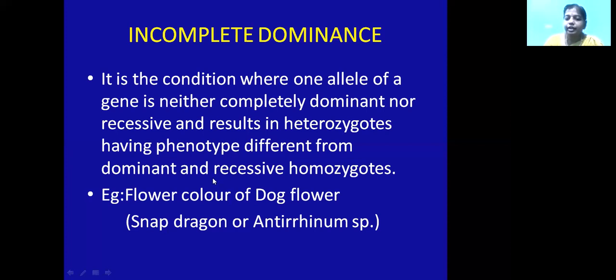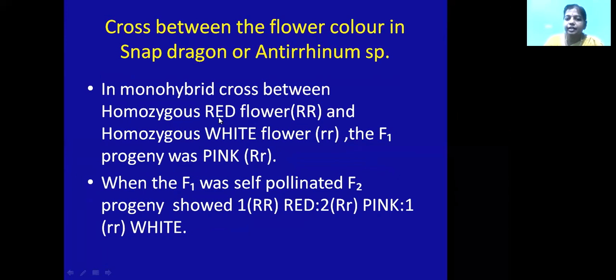Suppose they have taken the flower color of the dog flower. Its common name is snapdragon, botanically Antirrhinum species. So the person has done crossing between the flower colors of this plant. He has taken red color homozygous flowers and white color homozygous flowers. So you will write capital R for red color and small r for white color.